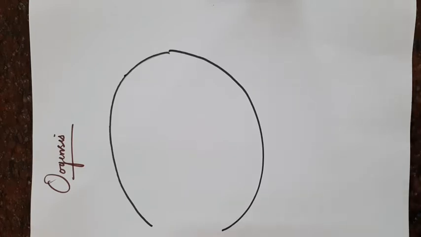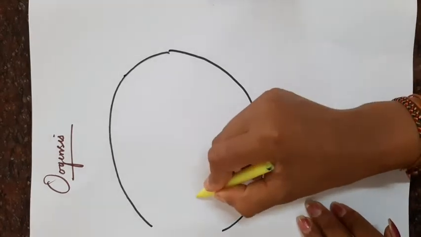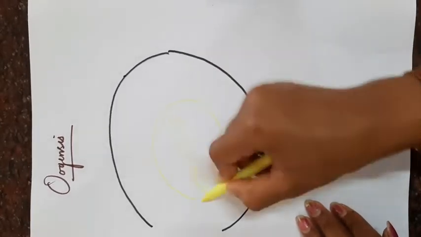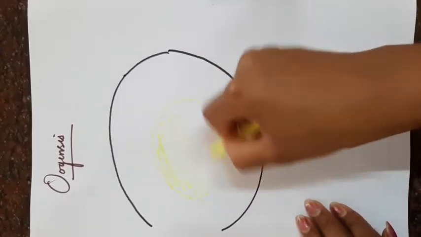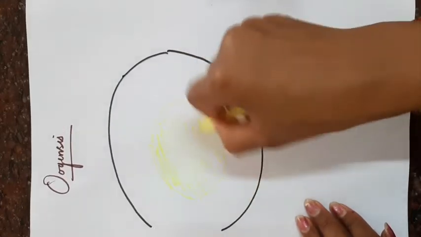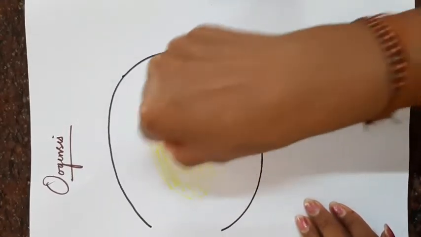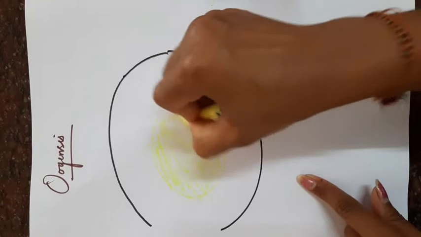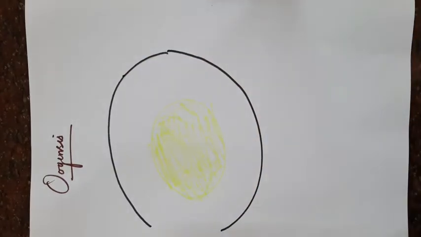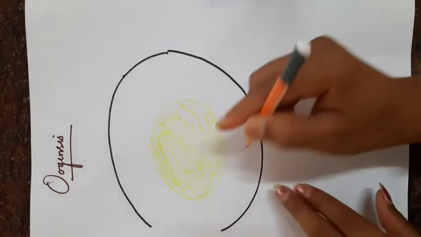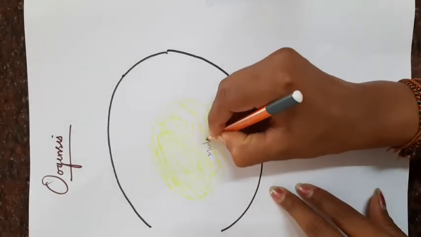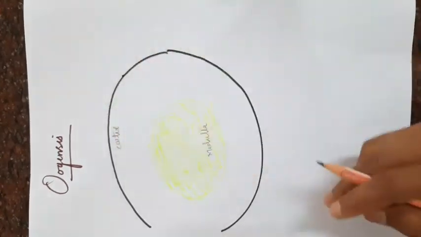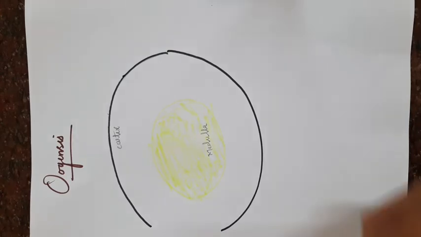The ovary has two parts. The inner portion is called the medulla, which I am drawing with this. This portion is called the medulla. The remaining portion which surrounds the medulla is called the cortex. I will write here medulla and cortex. Both the medulla and cortex are commonly known as the stroma of the ovary.